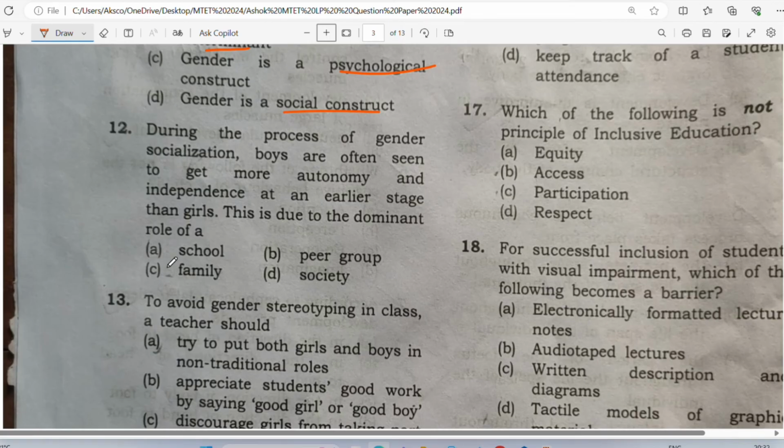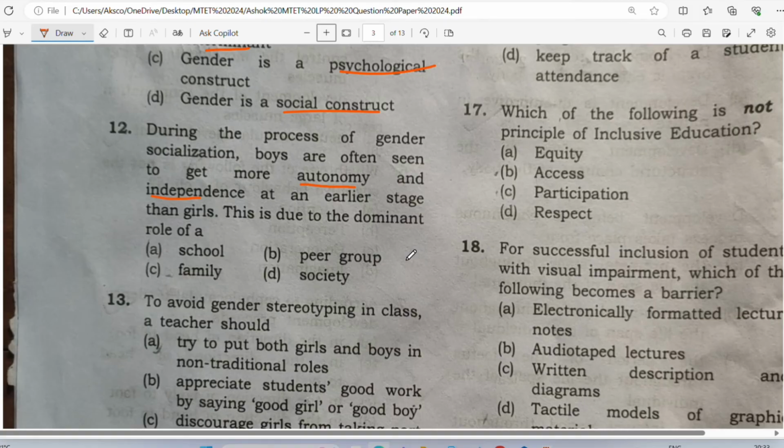So number 12 says that during the process of gender socialization, boys are often seen to get more autonomy. More autonomy means more freedom and independence at an earlier stage than girls. This is due to the dominant role of school, family, peer, society. Now they are speaking about a type of gender stereotype. So in this question it is said that boys get more freedom than girls in a family or in a school or in peer group or society.